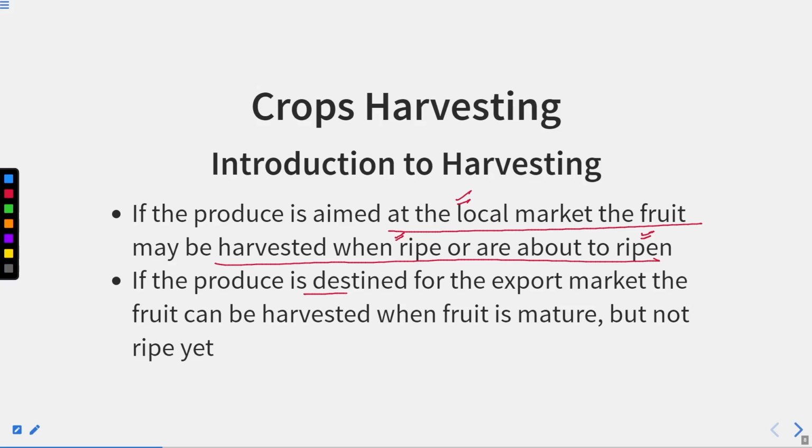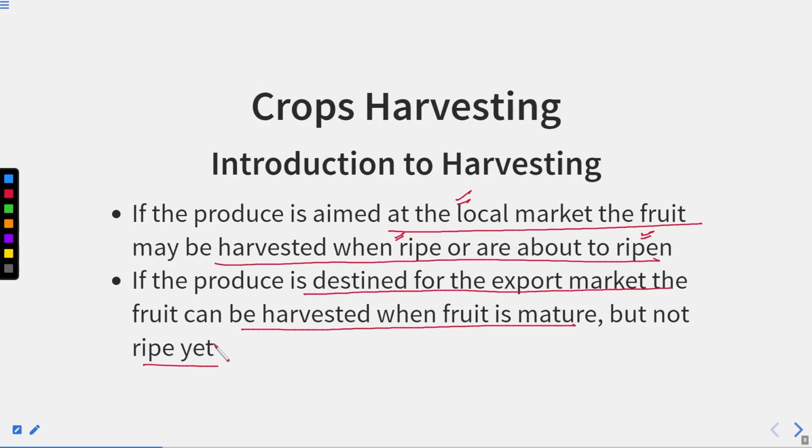So if the produce is destined for the export market, the fruit can be harvested when it is mature, but not ripe yet. We should not wait for any fruit to ripen on the tree and then harvest it and take it to the market, because once a ripened fruit is harvested, it starts degrading. So before that it has to reach the market, and before that it has to reach the people, the consumer. So this is very, very important, right?